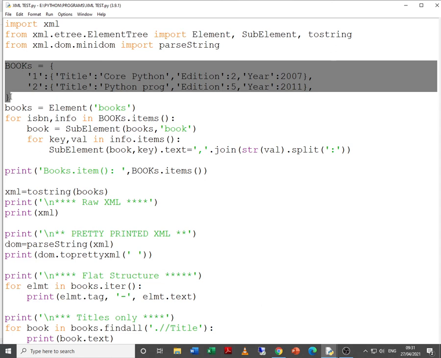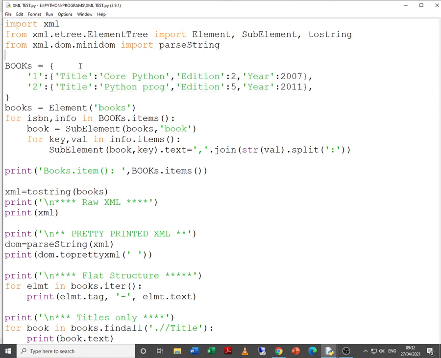That is, a JSON object can be converted to a dictionary. A JSON object is what? Ultimately some data coming from somewhere else. So a lot of things can be done. Now here again we are going to make use of Element, SubElement and tostring. In fact, the Element and SubElement methods as far as ElementTree is concerned.